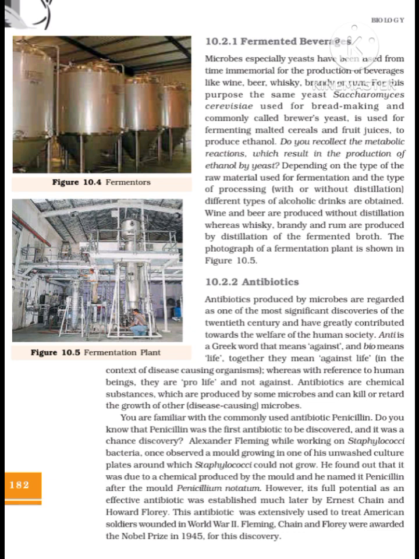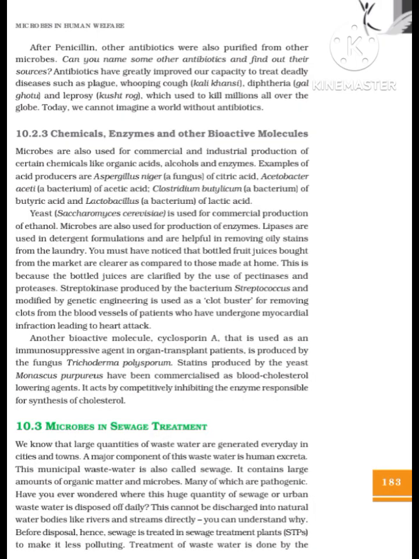However, its full potential as an effective antibiotic was established much later by Ernest Chain and Howard Florey. This antibiotic was extensively used to treat American soldiers wounded in World War II. Fleming, Chain, and Florey were awarded the Nobel Prize in 1945 for this discovery. After penicillin, other antibiotics were also purified from other microbes.